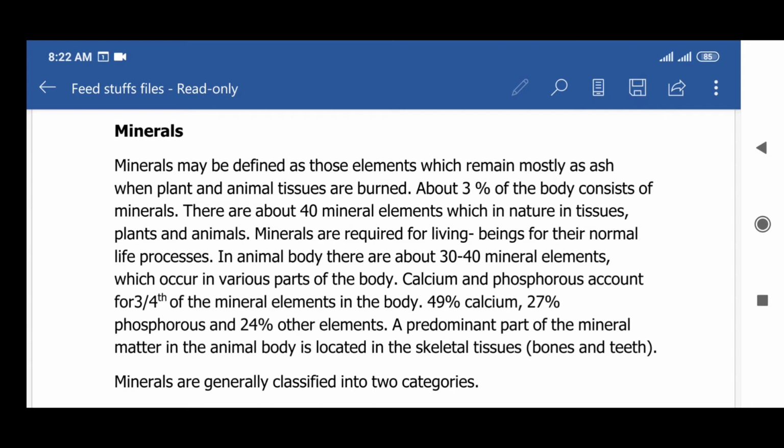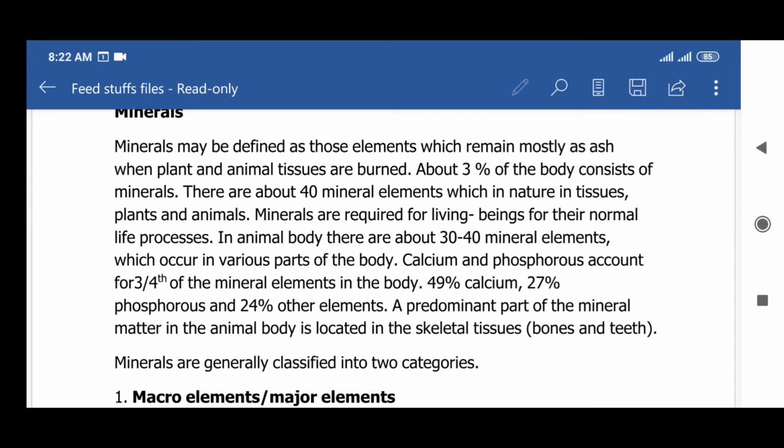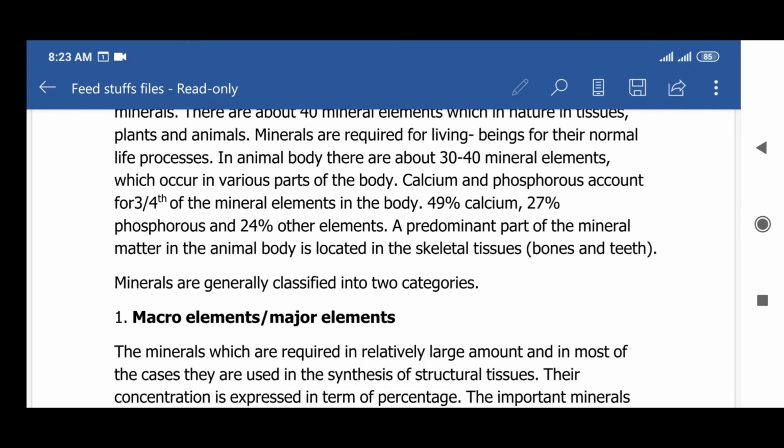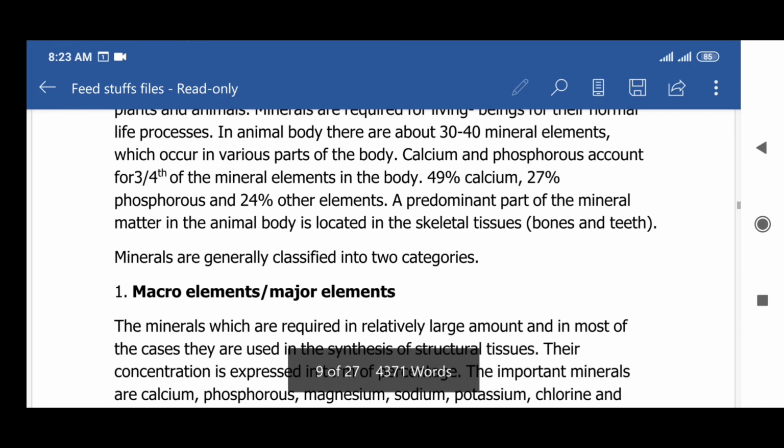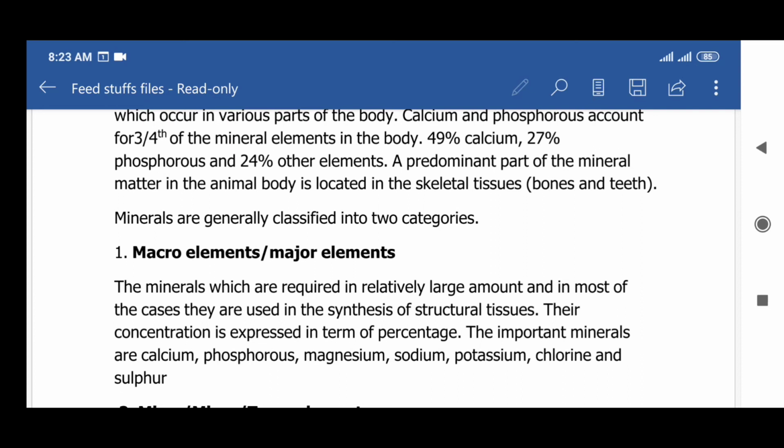Calcium and phosphorus account for three-fourths of the mineral elements in the body: 49% calcium, 27% phosphorus, and 24% other elements. A predominant part of the mineral matter in the animal body is located in the skeletal tissues, bones, and teeth. Minerals are generally classified into two categories.